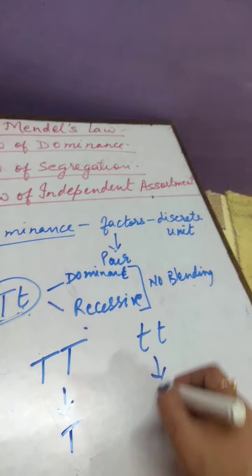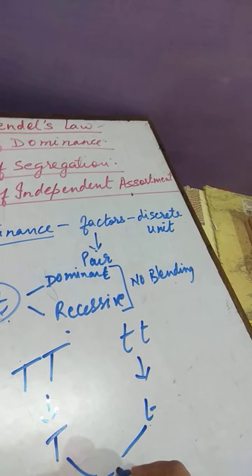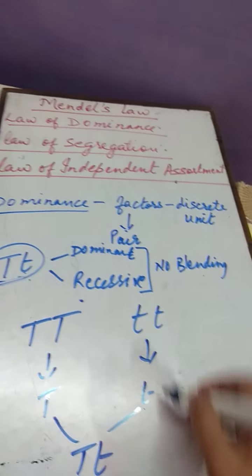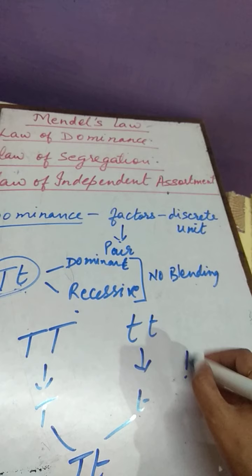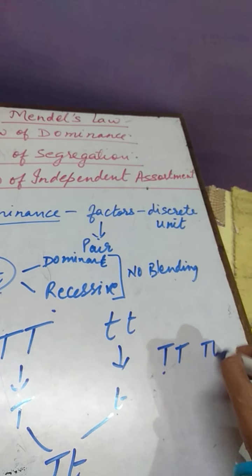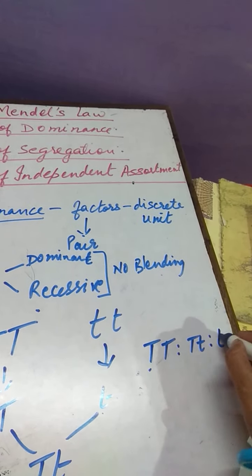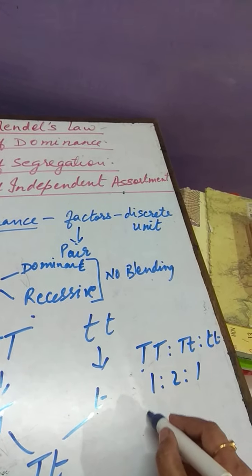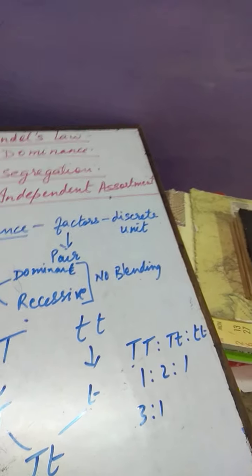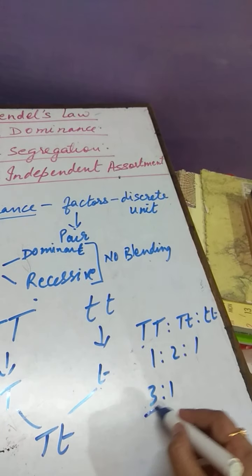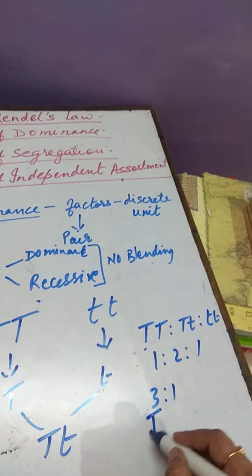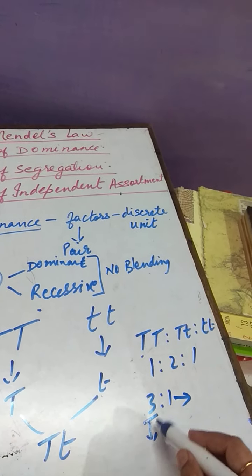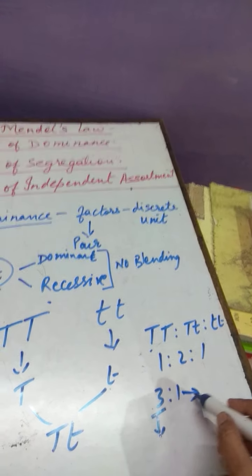Clear? What did we get in the first generation? All plants were tall. And in the second generation, we got a 1:2:1 genotypic ratio and a 3:1 phenotypic ratio. It means 3 out of 4 are tall and 1 is dwarf, meaning 75% tall, 25% dwarf.